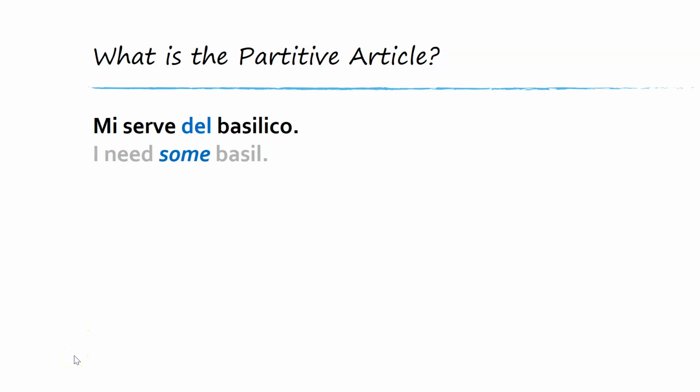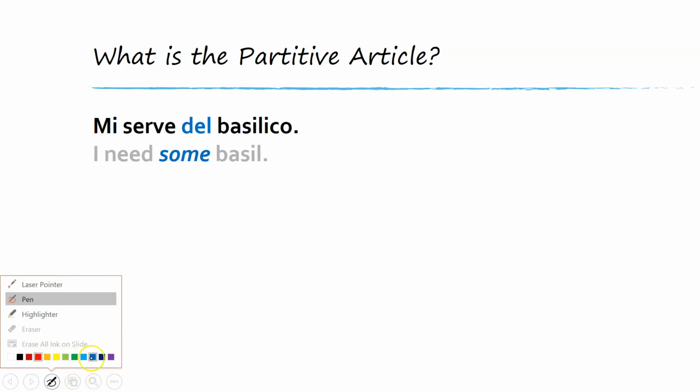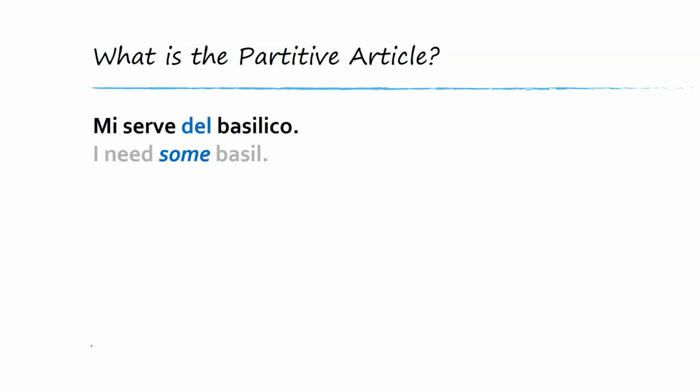In this video, I'll explain the partitive article. So the partitive article is the grammatical term for the word meaning some. We've learned different articles before. We've learned about definite articles, so they're words for the. We've learned about indefinite articles, and they're words for a or an.